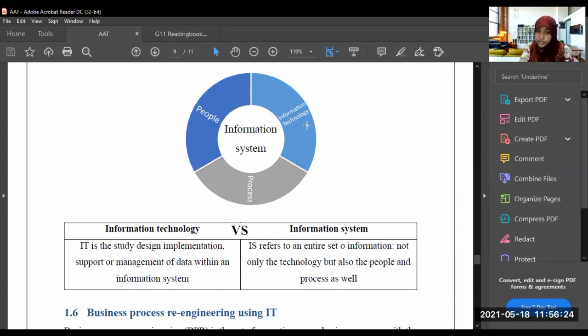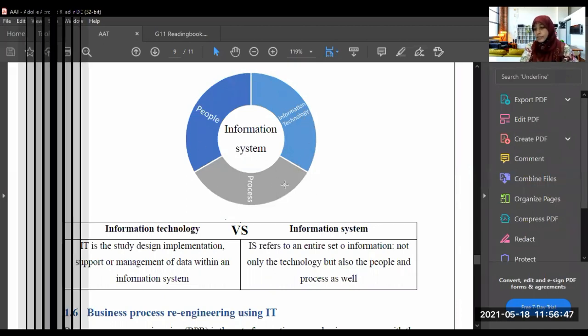So information technology means the study, design, implementation. But what is an information system? An information system is the entire set of information. What is the entire set of information? Not only the information technology, but the process and the people. That is an information system.